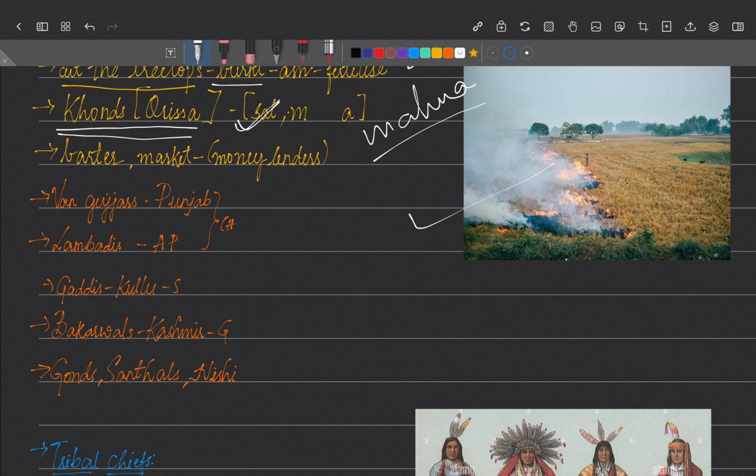And how did the trade happen? The trade mostly happened through the barter system. What is the barter system? If there are two parties, A and B, A requests: I will give you wheat and you give me some of your produce of honey, right? So for 90% of things, there was no exchange of money of such kind. They used to give their share of the produce. That was what the barter system meant.